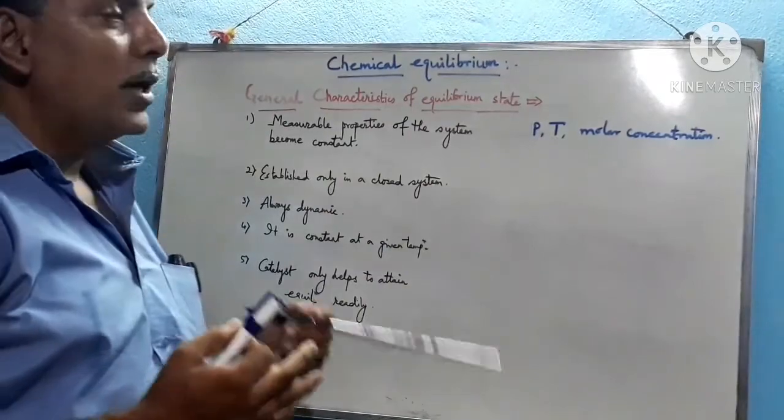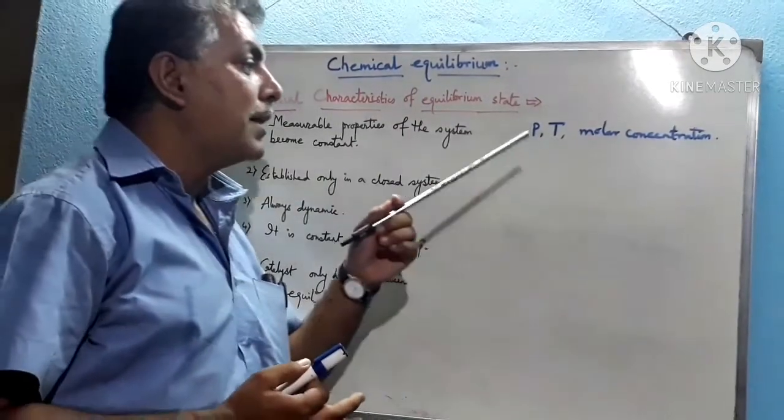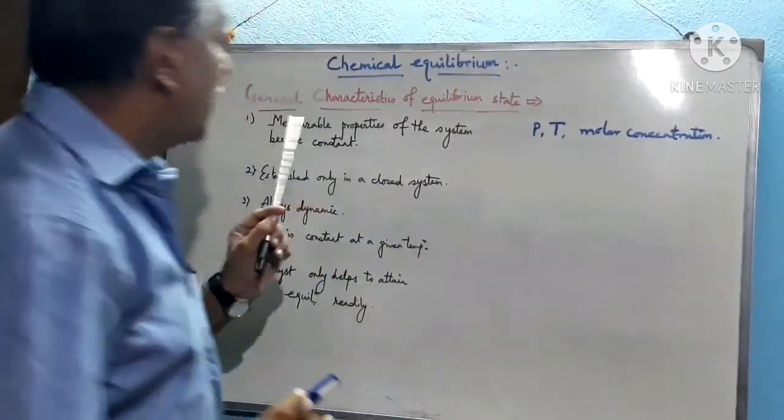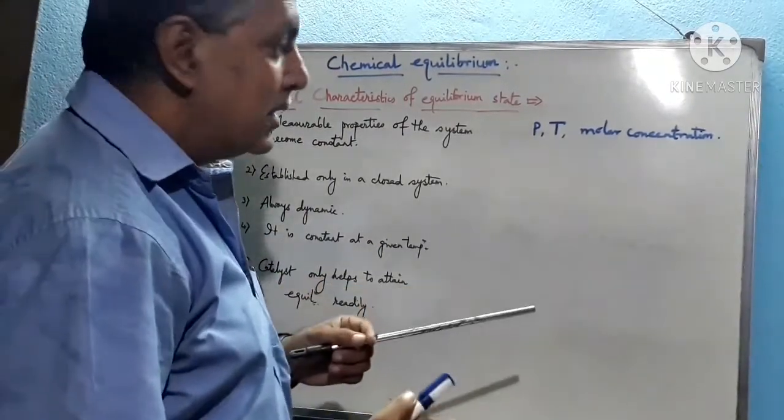Now whenever the chemical reaction reaches equilibrium, at that condition pressure, temperature, molar concentration, etc., all these measurable properties become constant. They do not get changed.